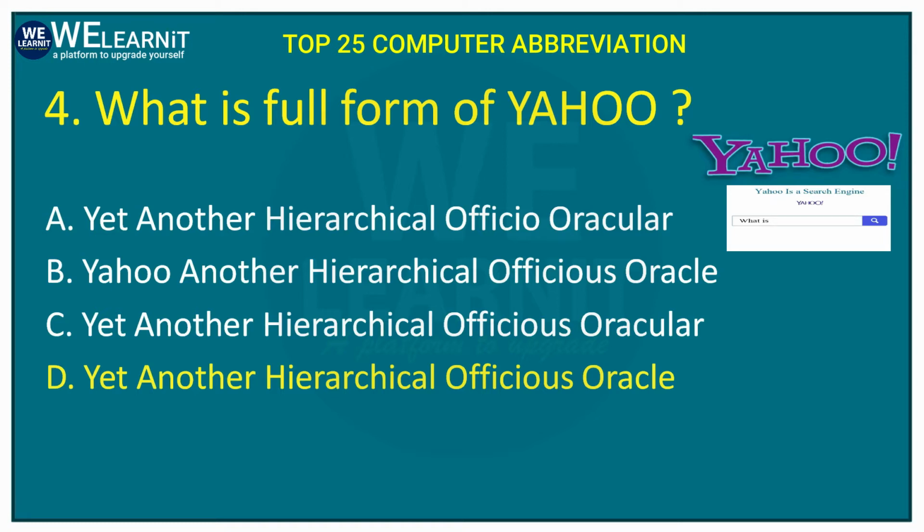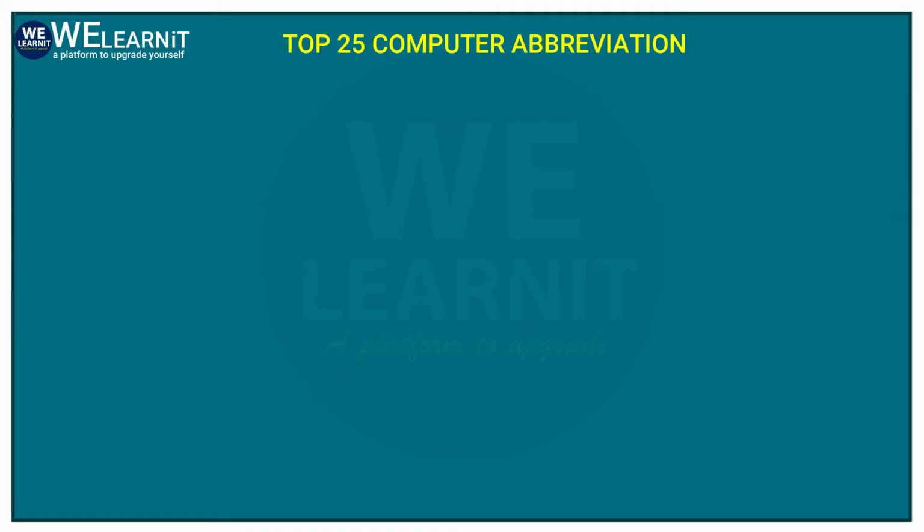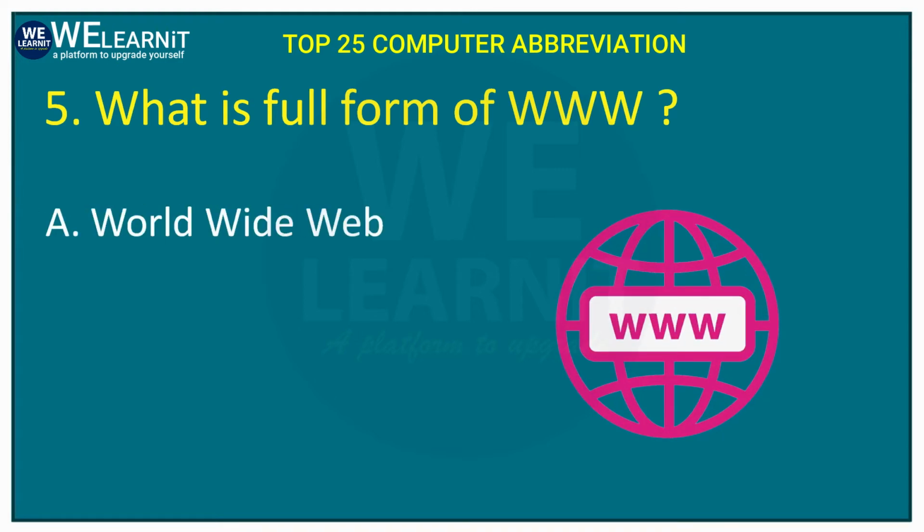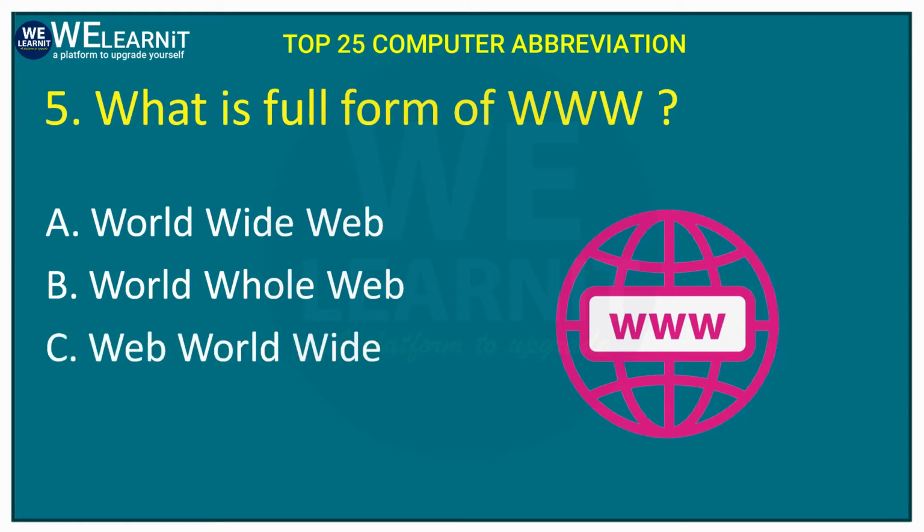Let's move to the fifth question. What is the full form of www? And your options are World Wide Web, World Whole Web, Web Worldwide, or Web World Whole. And the correct answer of this question is option number A, and that is World Wide Web, where we type a particular address of a website.